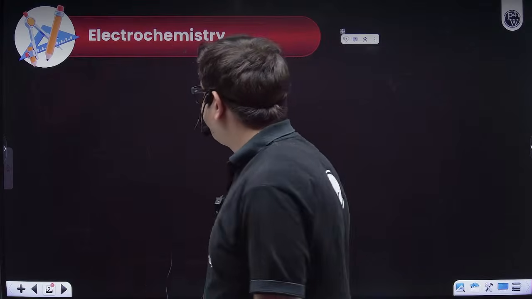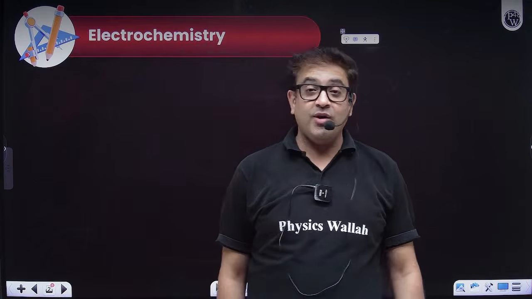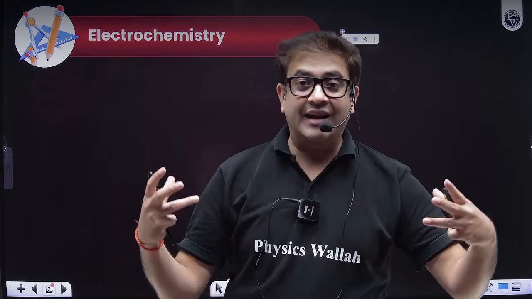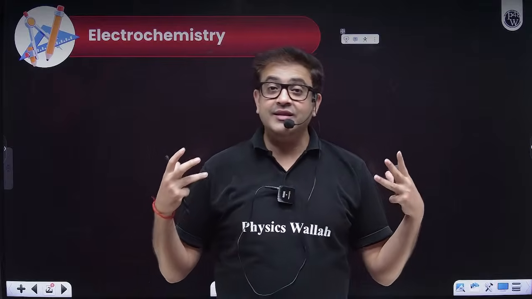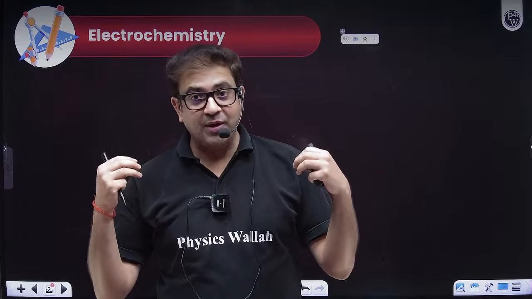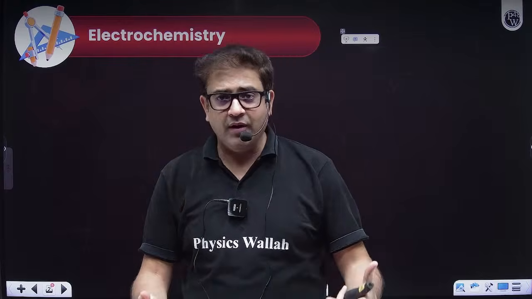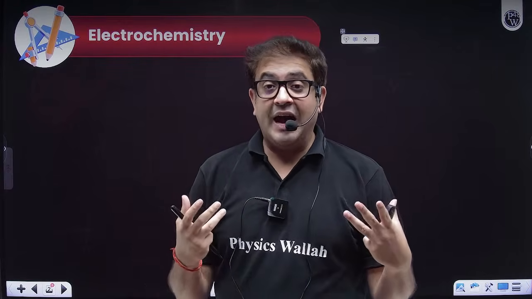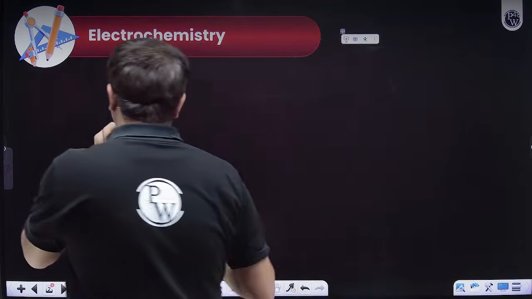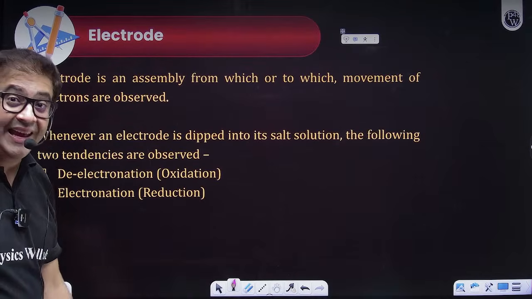Chalo beta, let's start. Sir, for electrochemistry, the first and foremost important topic is the principles and the calculations around the batteries. Batteries are electrochemical cells which, because of a spontaneous chemical change, produce electricity. And because they produce electricity, we have to know how this battery can create current. First of all, you need to know what is an electrode.